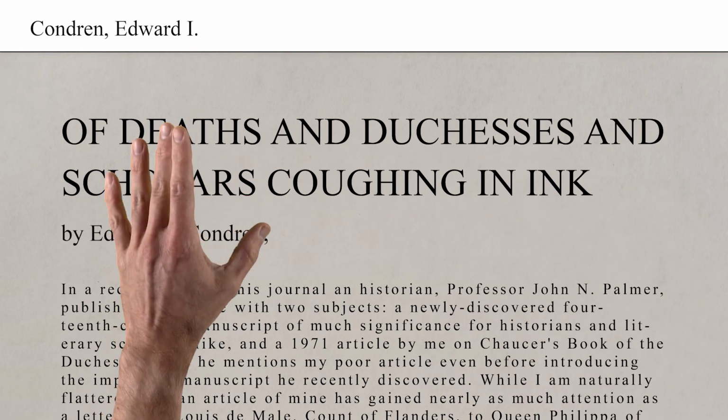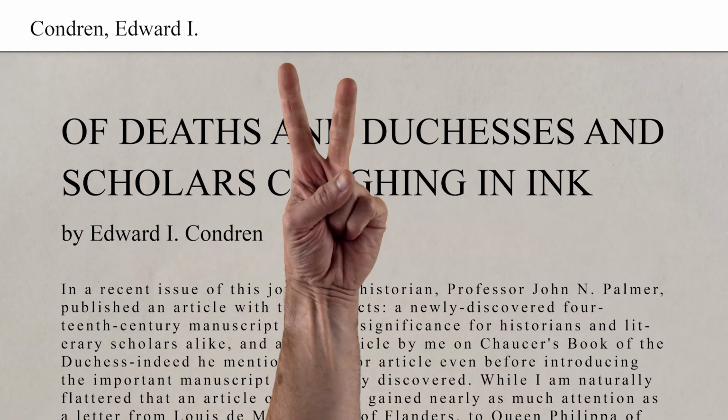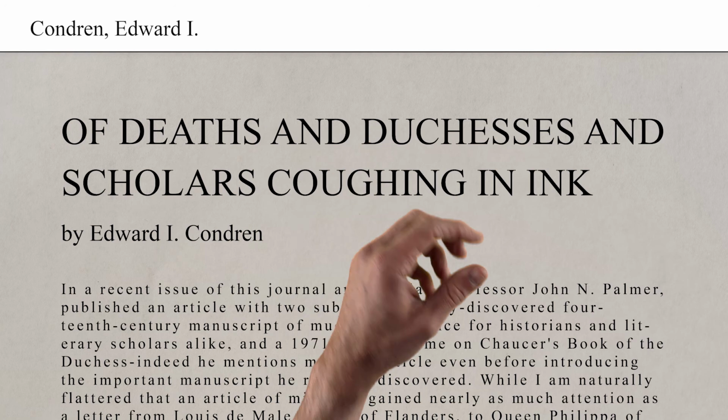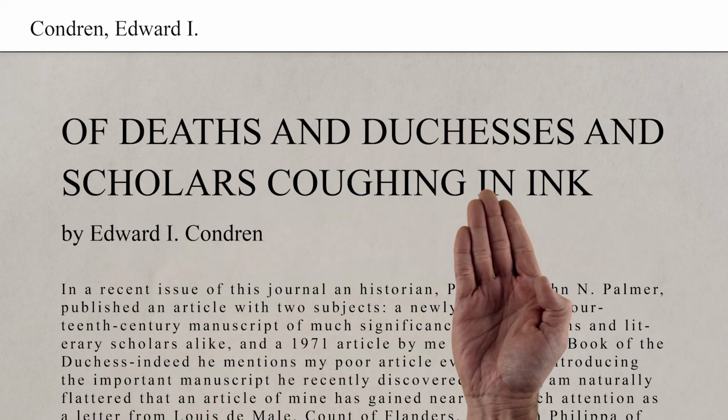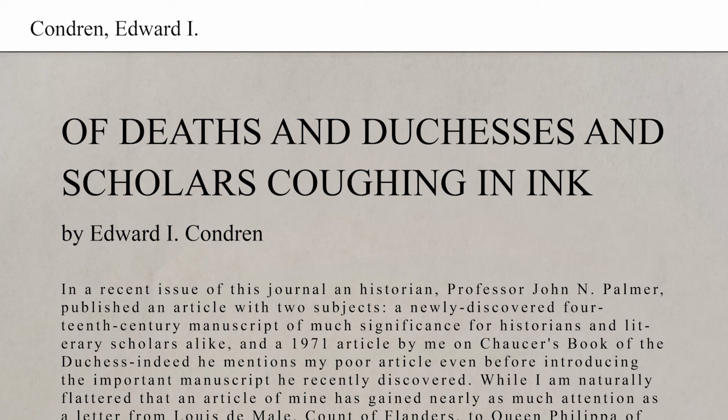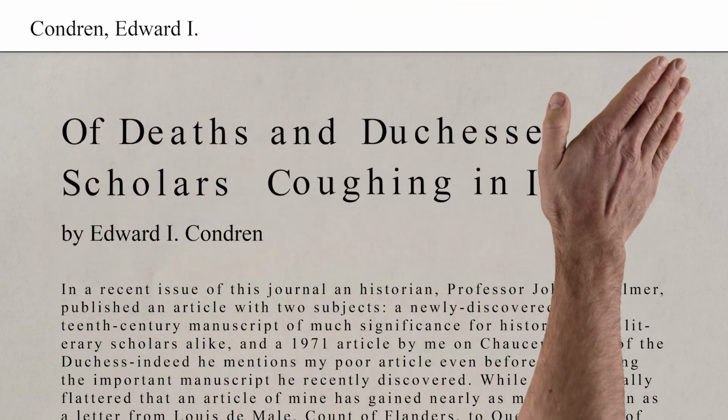The article's title comes next. Two things you should know about article titles. The first thing is that when you copy them into a citation, you format them by MLA rules. See, this title is printed in all caps, but MLA calls for it to be in title case. That's a technical term for capitalizing the first letters of all the important words, like this.